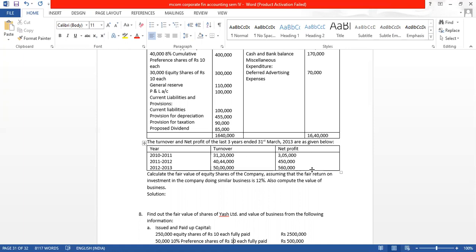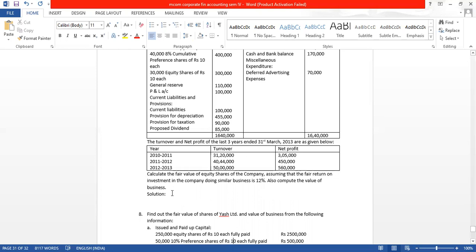Then we will have to find out the average. And they have also told us to find out the value of business. So let us start this sum.